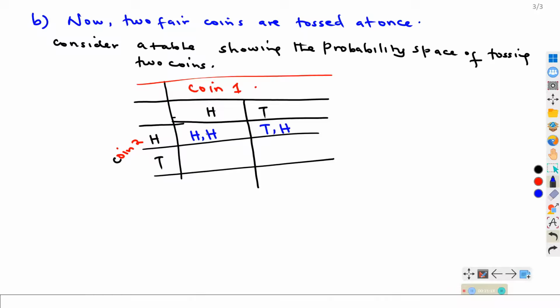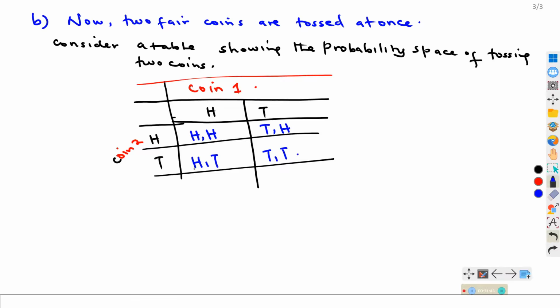There is a possibility of this coin showing a head, and yet this coin is showing a tail. There is a possibility of this coin showing a tail when this coin is also showing a tail. So that is basically what we shall have.